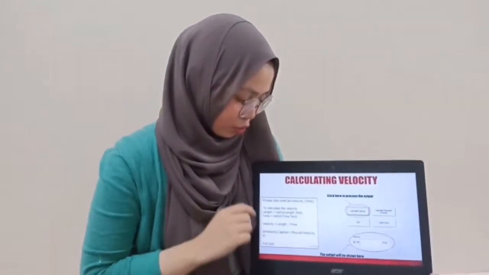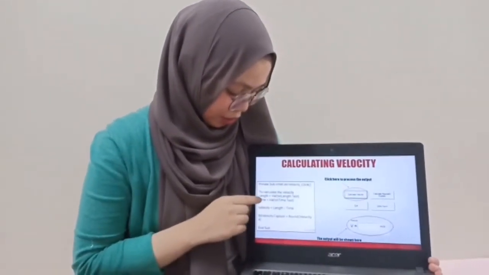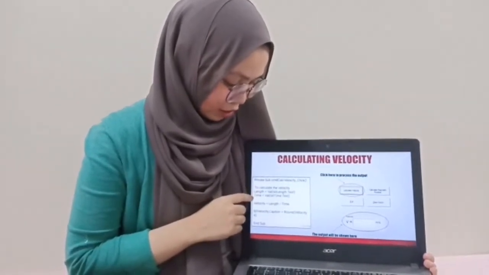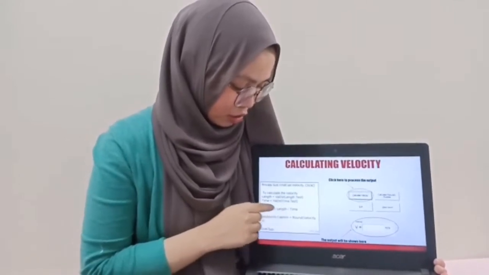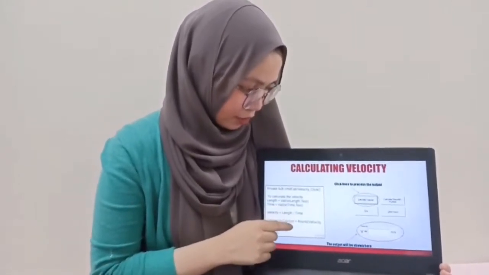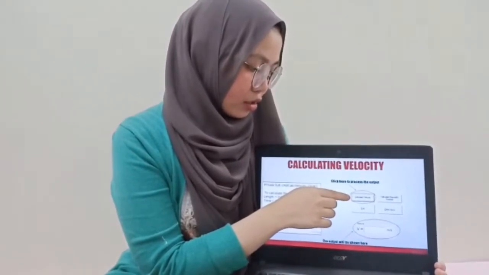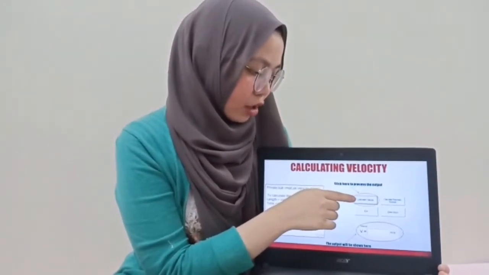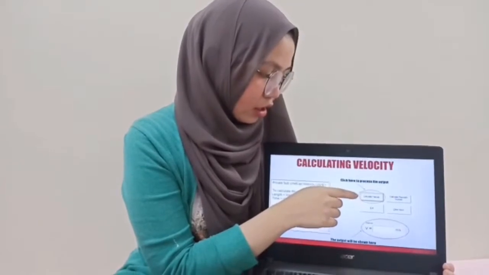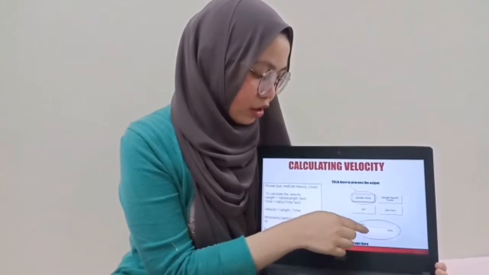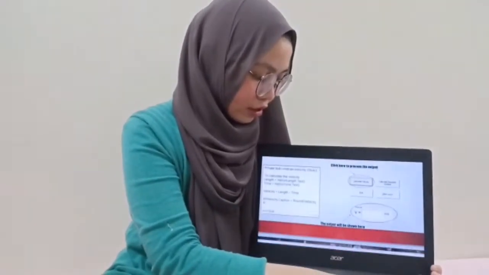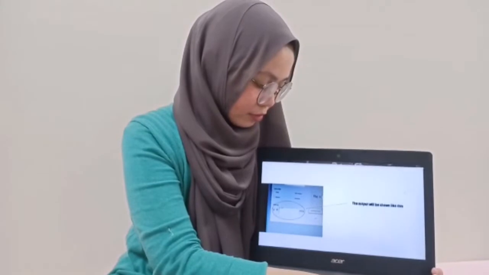In order to determine the velocity using the values of length and time, we can easily calculate the velocity using this formula, which is length over time. Then we click this command, calculate velocity, and it will process the output. It will appear in this box and come out as an output. It will be shown like this.